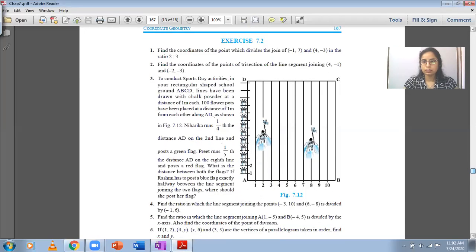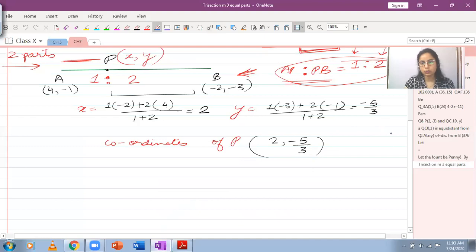We had started with this exercise 7.2. Now this uses section formula in questions. So question number 1 we had done, we had started with question number 2 where we have to find out the coordinates of the points of trisection of the given line segment. So we had started with this.